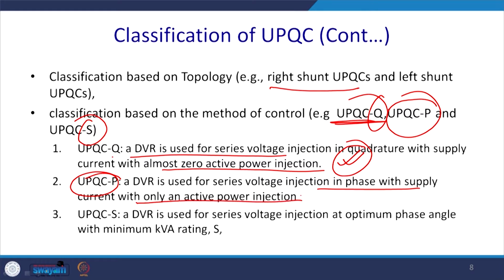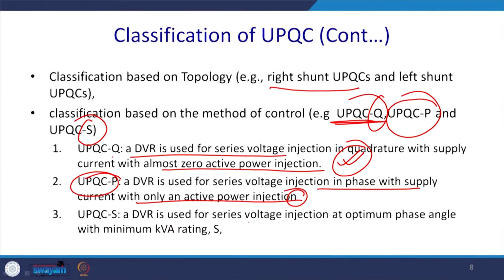It cannot compensate the power factor, so we have only a limited capability of enhancing the power factor. Similarly, UPQC-S is DVR-based series injection, and it generally injects not only in quadrature but at any angle, but its apparent power rating is constant.